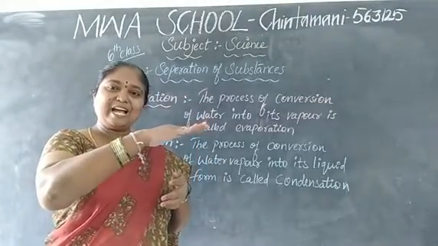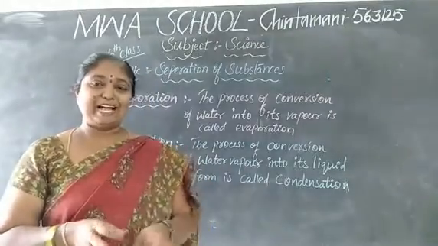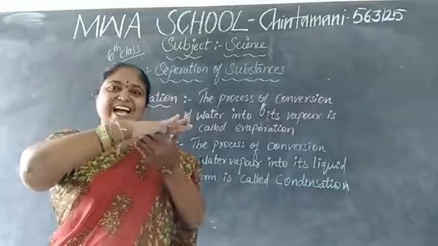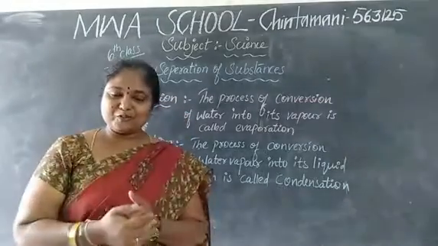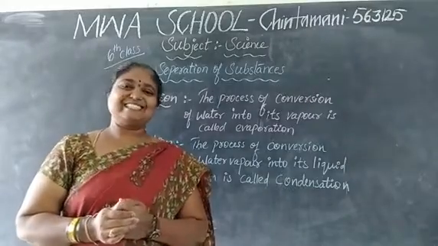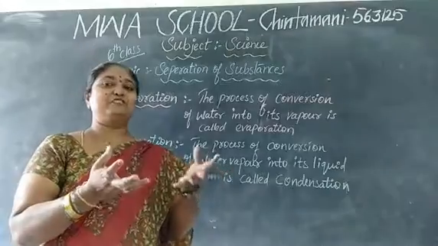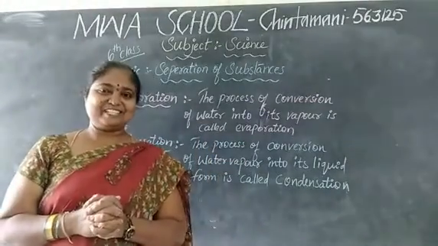If you keep your hand a little above the vapors, be careful, children, and then touch, you can see water on it. So the conversion of water into its vapors is called evaporation.